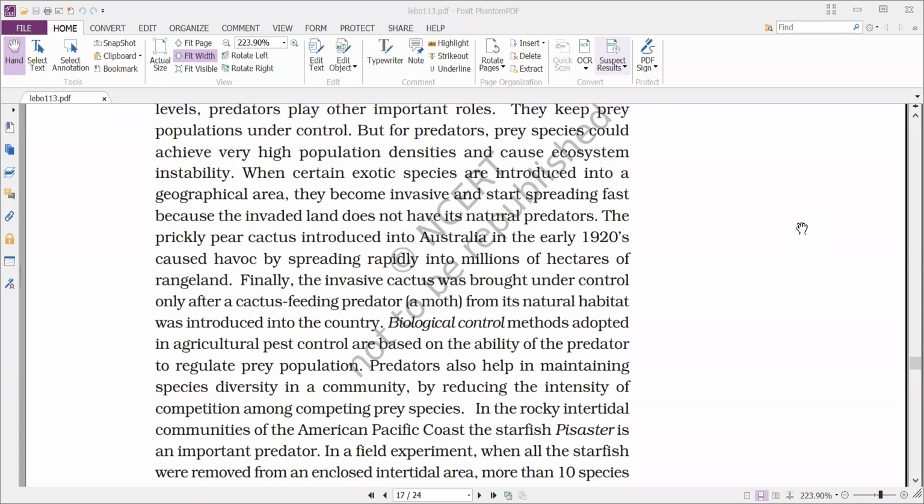So biological control methods adopted in agriculture pest control are based on the ability of the predator to regulate prey population. And next, predators also help in maintaining species diversity in a community by reducing the intensity of competition among competing prey species.